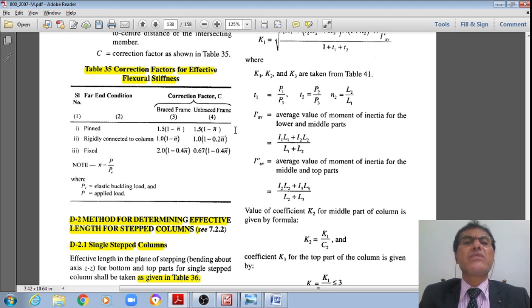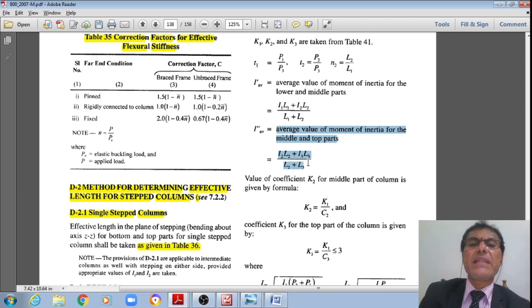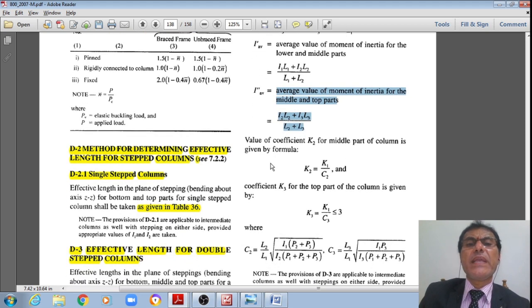I prime AV is the average value of the moment of inertia for the lower and middle parts, which is I1 L1 plus I2 L2 divided by L1 plus L2. I double prime AV is the average value of the moment of inertia for the middle and top parts, I2 L2 plus I3 L3 divided by L2 plus L3.